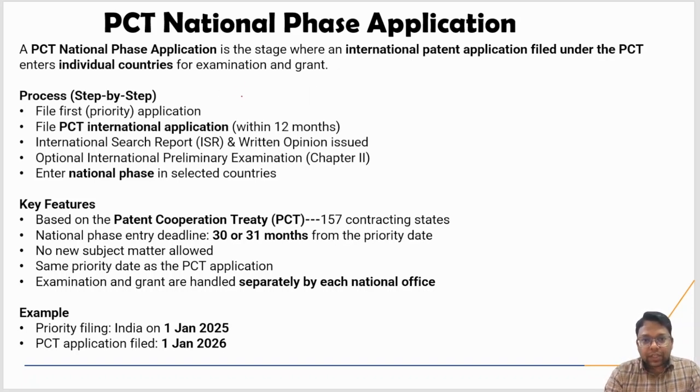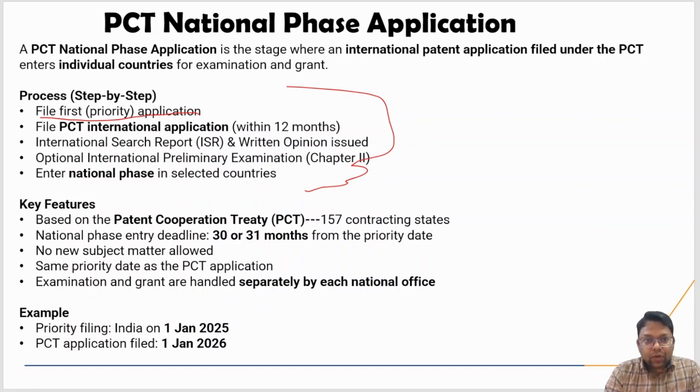पीसीटी नेशनल फेज एप्लीकेशन में ये स्टेप्स हैं, लेट्स गो थ्रू ऑल दोज स्टेप्स वन बाय वन, राइट। सबसे पहले आपने प्रायोरिटी ली, सपोज करो कि आपने पहले इंडिया में पेटेंट फाइल करा, then you thought that I am going to file the same patent application in the other countries, I am going to expand the business in the other countries also, so in that way you are going to file the PCT application.